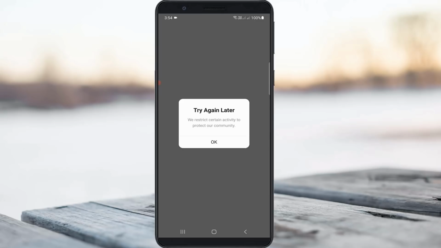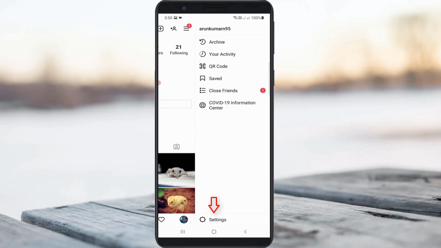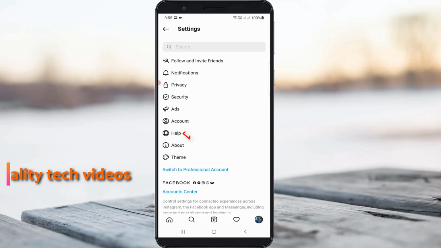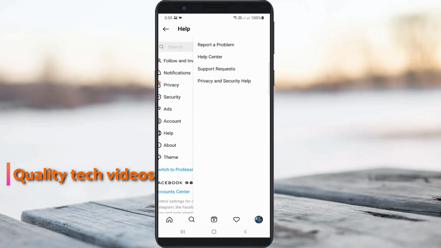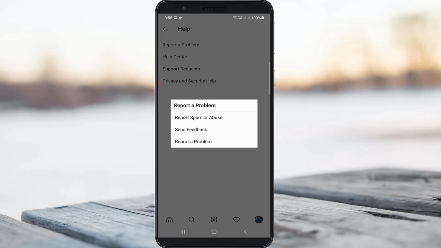So how to do that process? If you get this error message, first of all take a screenshot and then go to your profile section. Here you can press the horizontal three lines icon and then go to settings. Here you can click the help section and they ask for the help category. You can select report a problem, and one more time they ask for the problem category. So again you can select report a problem.